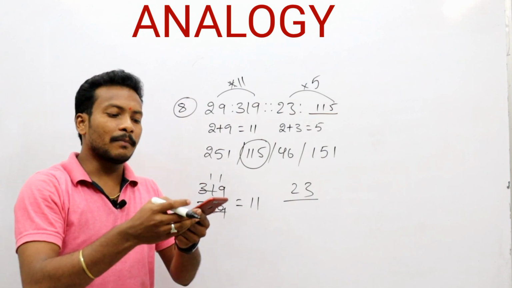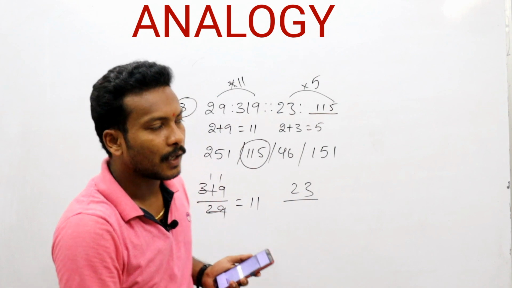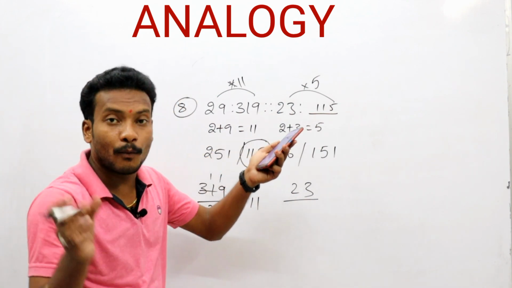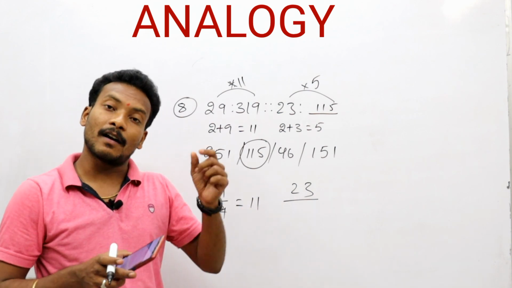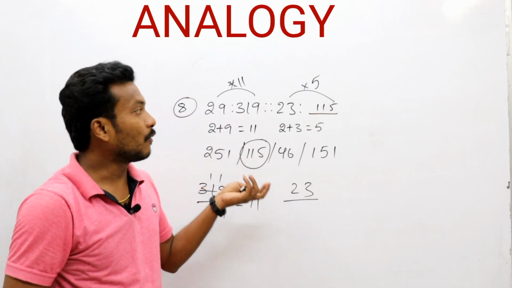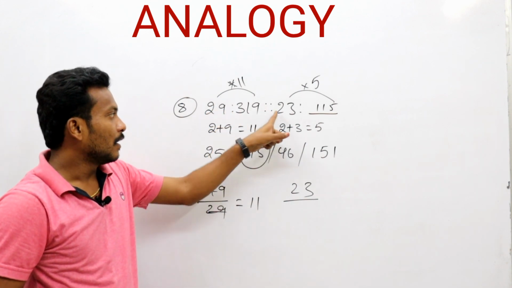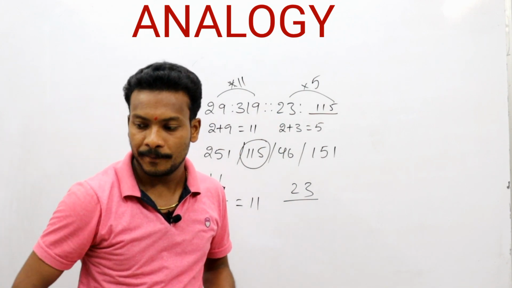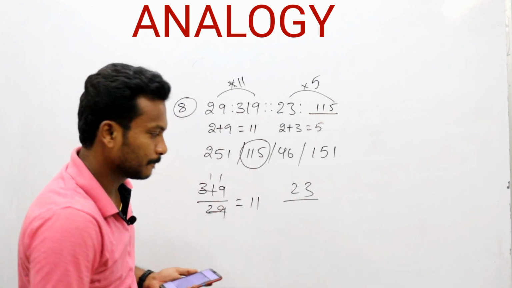First, we saw what the division is. We should also check what number we have to divide by. For the previous 2 questions it was the same number, but here it is a different number. Why are the options not set the same way here? Why 11? 2 plus 9 is 11, 2 plus 3 is 5. That's why we are taking 5 here. Depending upon the options, the analogy chapter varies. Okay, right?